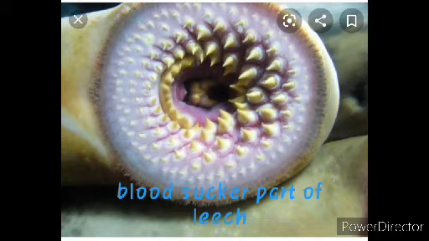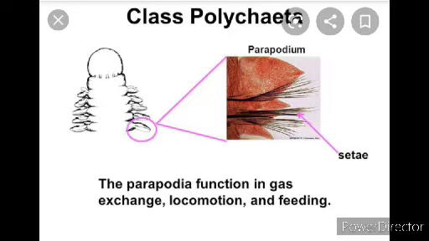And setae and parapodia are present. These are the locomotor organs. What is meant by locomotion? Moving from one place to another place. With the help of setae and parapodia, these organisms move from one place to another for the purpose of what? Food. And these are the locomotor organs. Examples: Nereis, earthworm, leech.